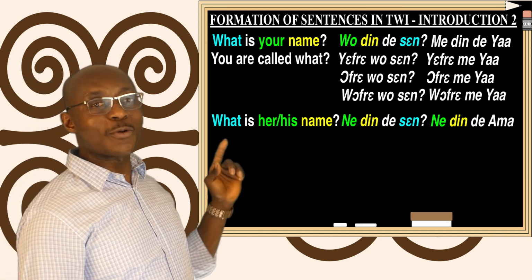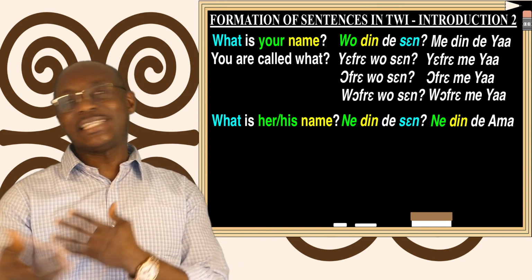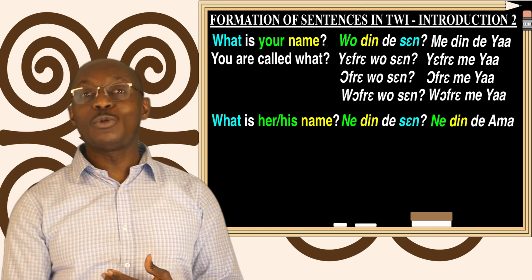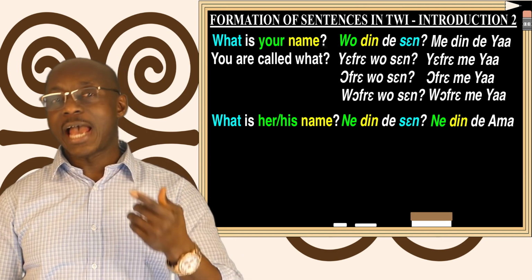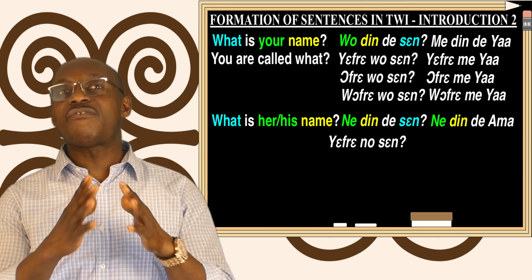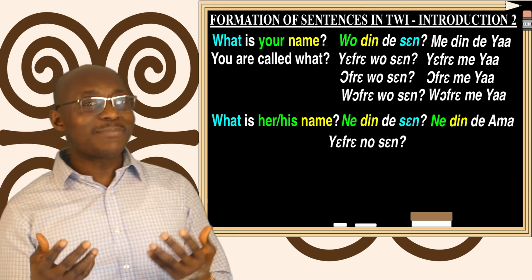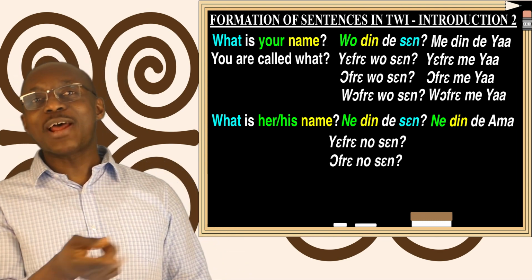Well, if the person does not use this phrase, ne din de sɛn, that is, what is his name, he might use the form that we have already learned. And it will go like this. Yɛfrɛ no sɛn. Or the person might ask, Ɔfrɛ no sɛn.